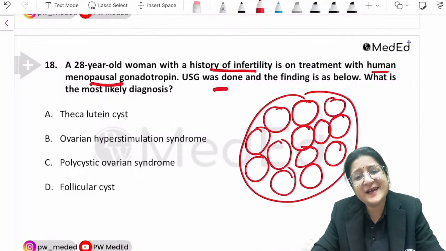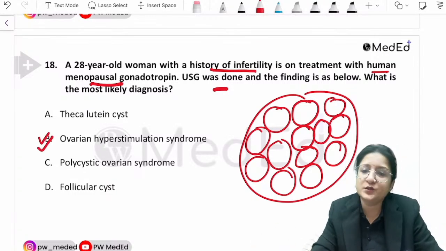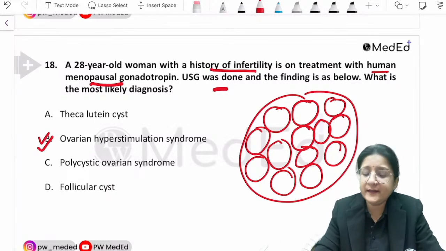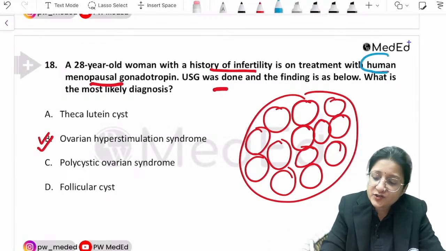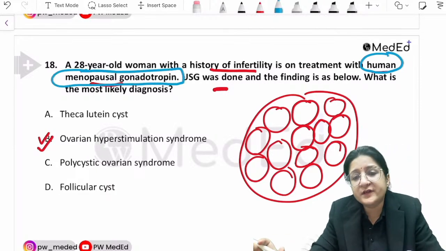Yes, the most likely diagnosis is ovarian hyperstimulation syndrome. Okay, why is it ovarian hyperstimulation syndrome, not anything else? Simply because the history of gonadotropin stimulation of the ovaries is given.